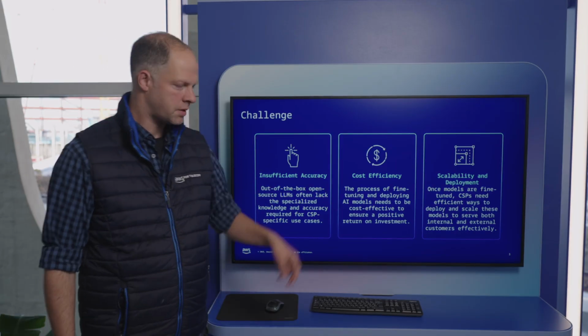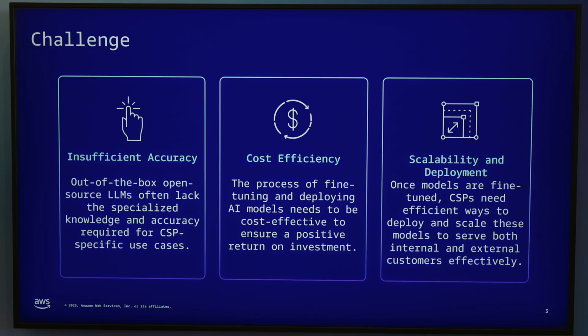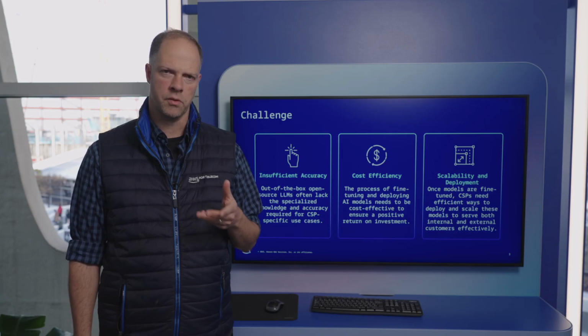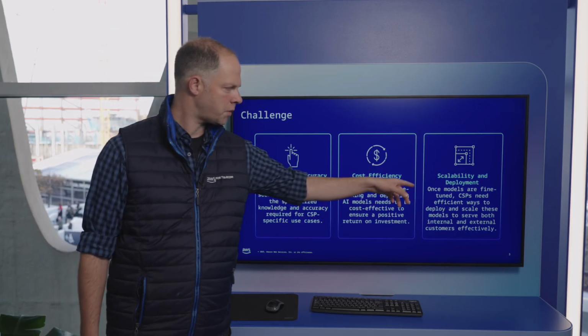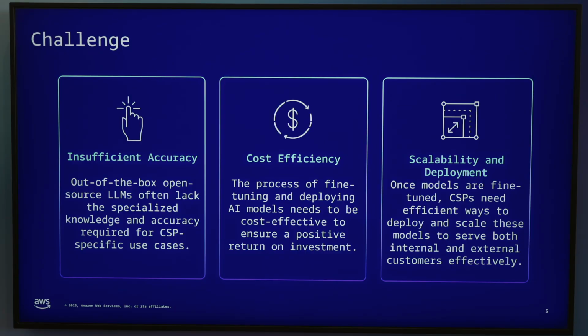The other thing is, where they do want to fine-tune an open source model, they need to make sure it's cost efficient, right? Because fine-tuning on large amounts of data can be challenging in terms of cost. And the last part we want to solve is scalability and deployment. So once the telcos, the CSPs have actually fine-tuned a specialized model, they need to be able to efficiently deploy it in a scalable way.